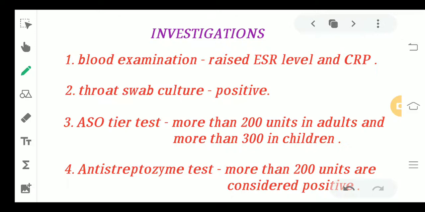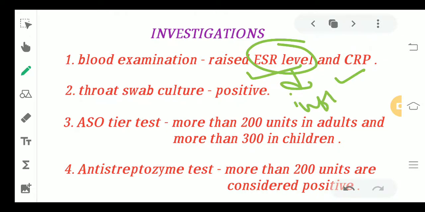Coming to the investigations, what are the investigations we can keep in mind? Raised ESR level, CRP level will be increased. The increased ESR level is basically going to indicate inflammation in the body. So whenever the ESR level of any person is raised, that means there is some kind of inflammation or infection that is going on in the body.